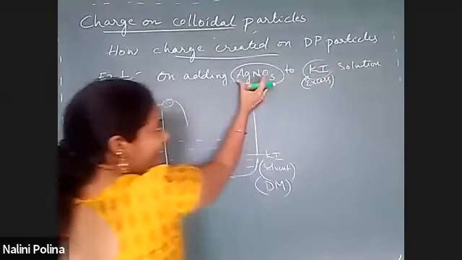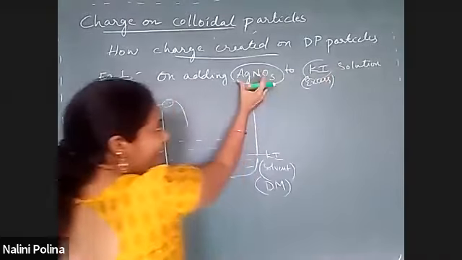This I minus ion is common, since AgI also has I. So the common ion, I minus, will get absorbed on the DP particles.